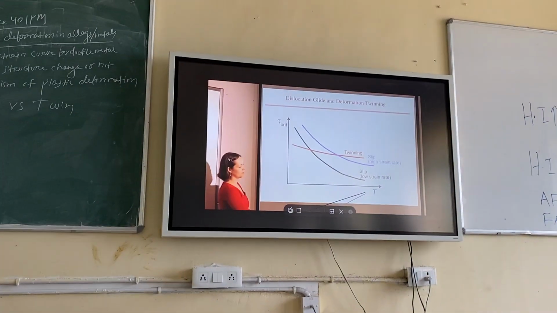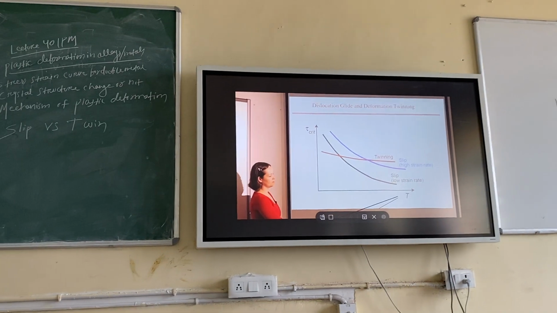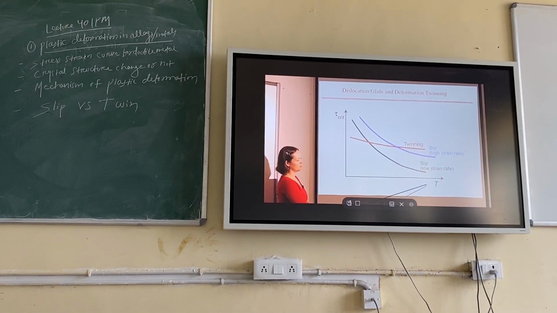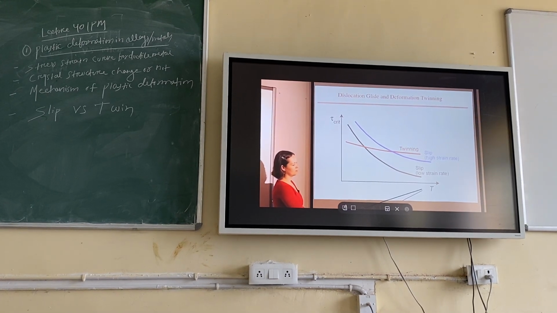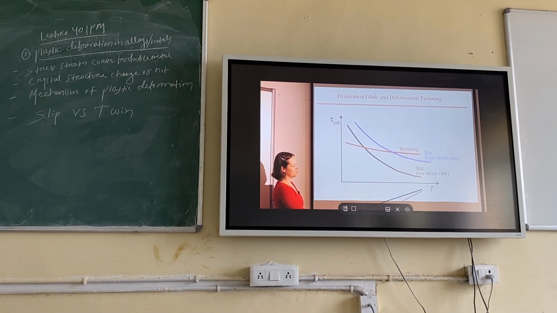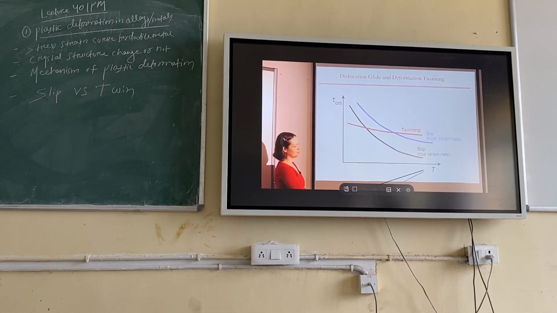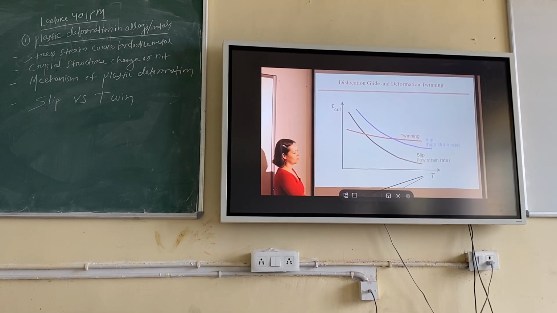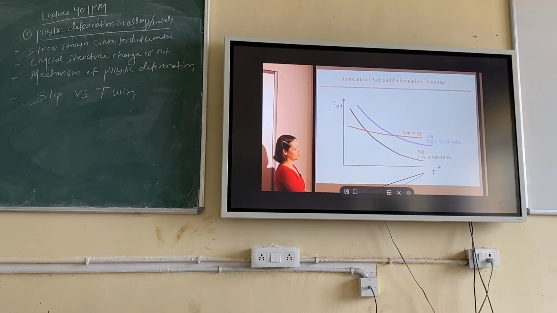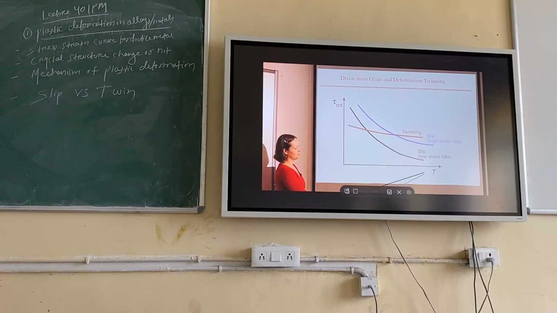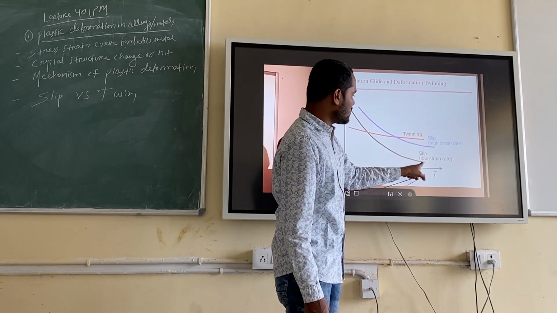And another one is strain rate. Nobody has asked me what strain rate is. It is written, strain rate. See, the black line is for slip, the blue line is also for slip, but one is written low strain rate, high strain rate. Strain, you people know what is strain? Delta L by L0, right? Change in length by original length, right? And rate means divided by time. So just see with relation to the temperature what is happening. And this one is high strain rate, right? And this one is low strain rate.